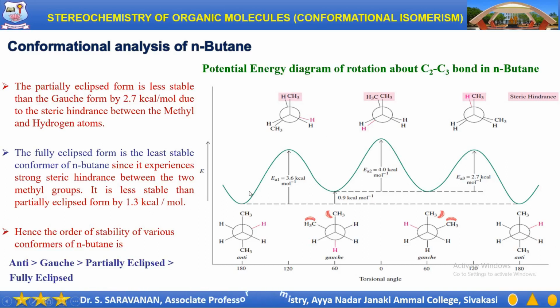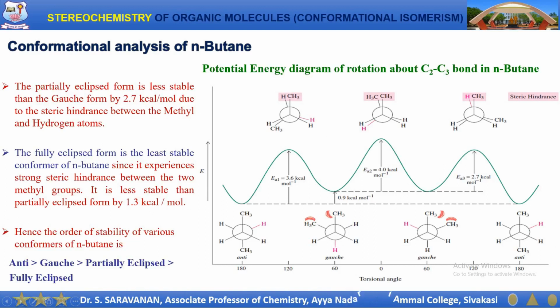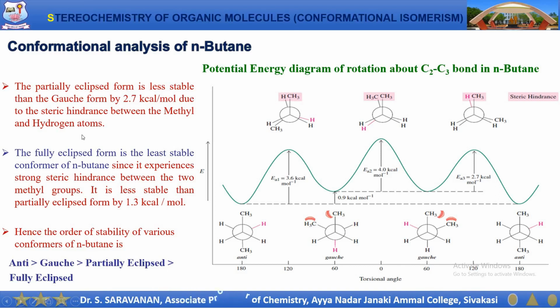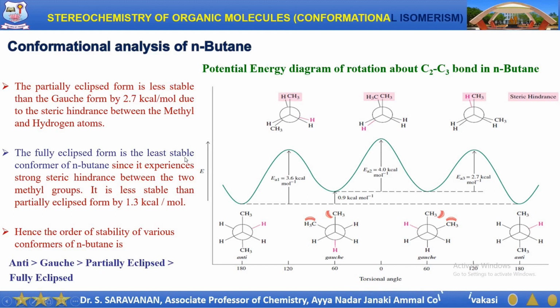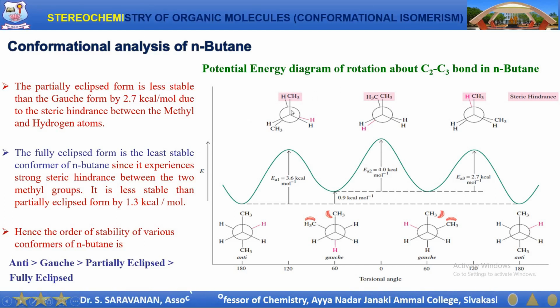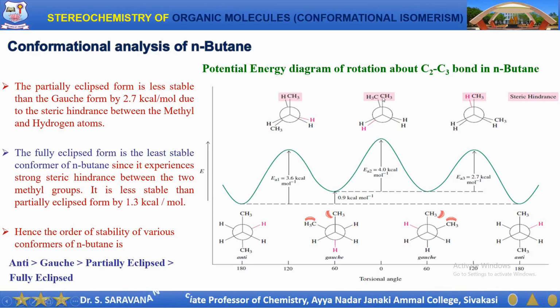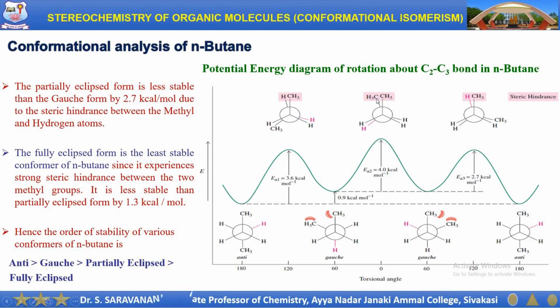Compared to these staggered forms, namely the anti form and the gauche form, the eclipsed forms, namely the partially eclipsed form and the fully eclipsed form, are more energetic, that is, less stable. Among these two conformers, the fully eclipsed form is the least stable or most energetic because the steric hindrance is between the two methyl groups.